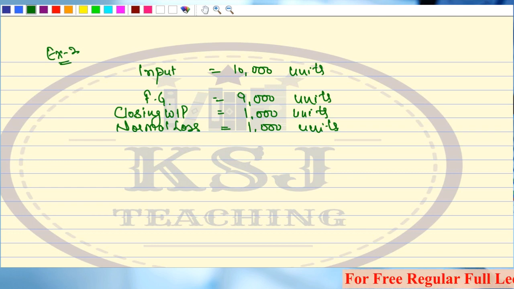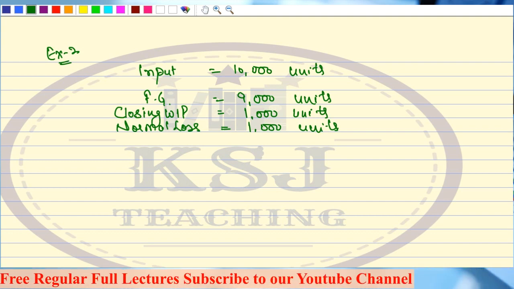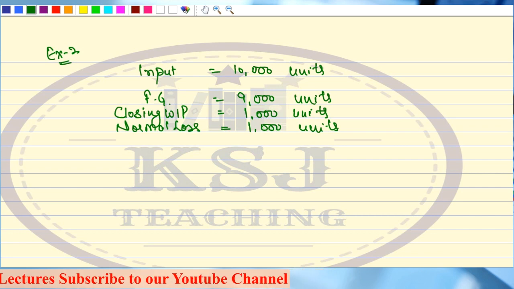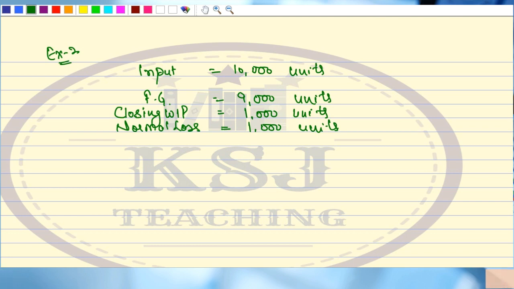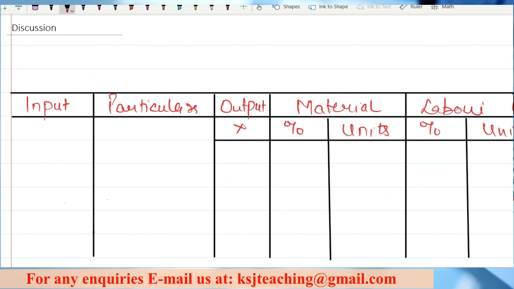Very importantly, if it is an abnormal gain, in case of gain, there will be no scrap. We can't say the scrap realizes, although I think in SM 1 or 2 questions they have taken the scrap on abnormal gain also, but that is a different scenario. So this is the question we have to do. Simple, and the material, labor, overhead cost is going to remain the same, 29.9. Now let's do this question.